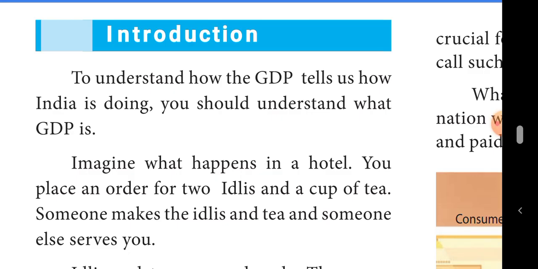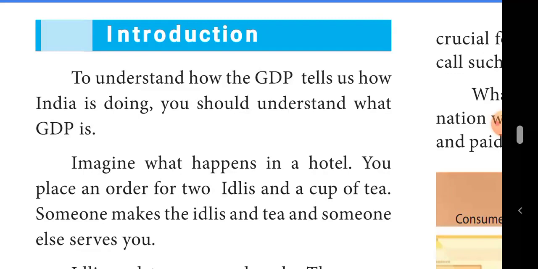Only if you know about GDP can you answer that question. If a country can measure its GDP, then through GDP we can say how India is doing. So through GDP we can find out about our country. Then, how can we understand GDP?